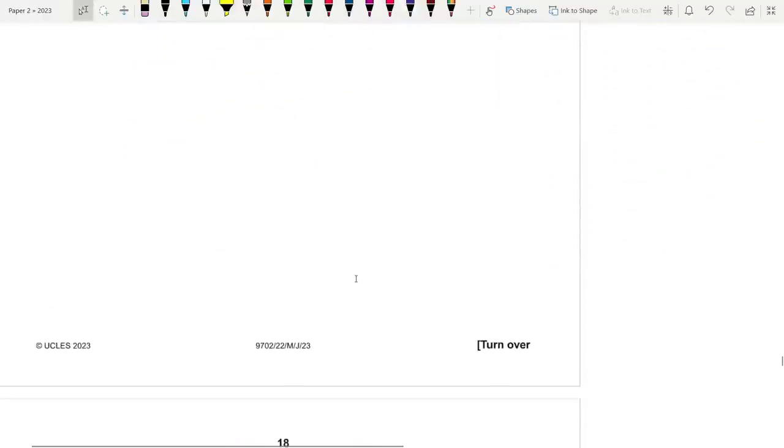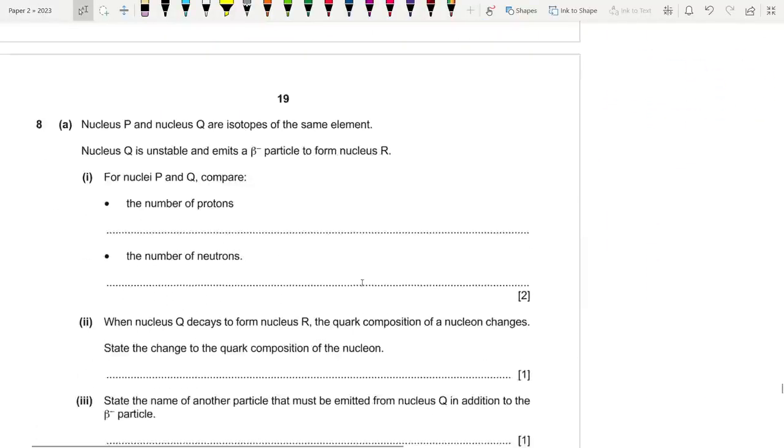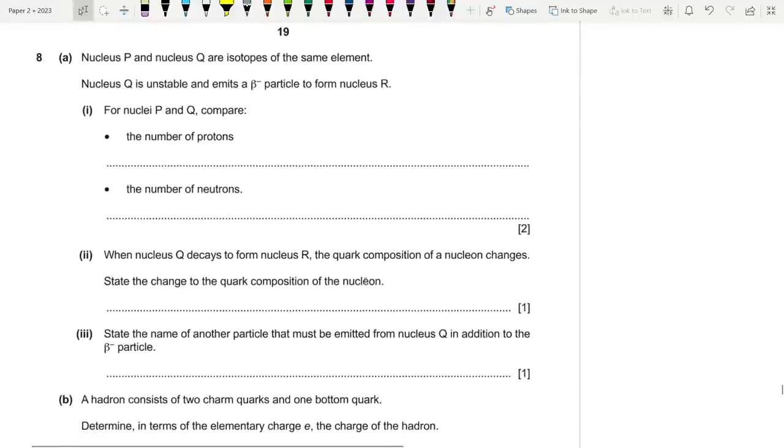Hard sum over here. Anyway, moving on to the last question of the day, question number 8. My favorite question actually, because it takes so little time. Nucleus P and nucleus Q are isotopes of the same element, so they have the same number of protons.